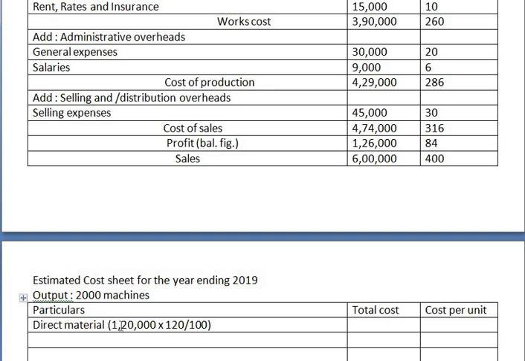So if you calculate, it will be 1,44,000. Okay, now here the output is 2000 machines, so you need to divide by 2000, so that will be 72.